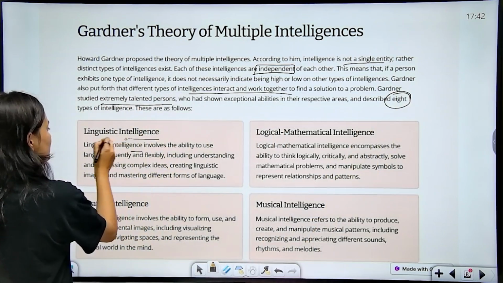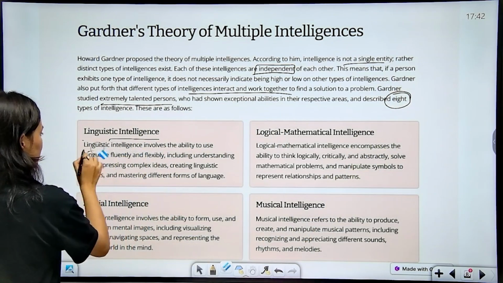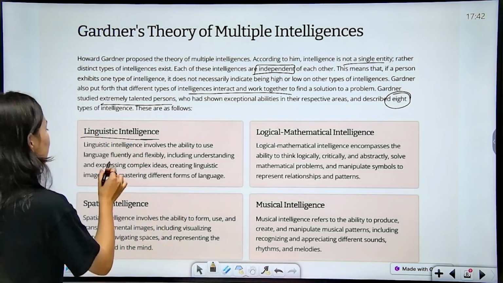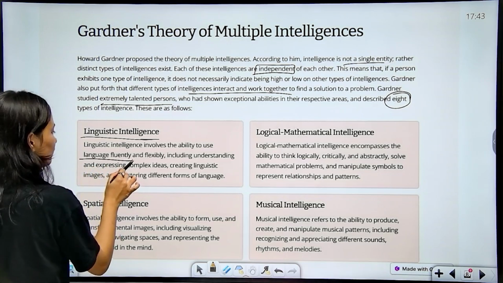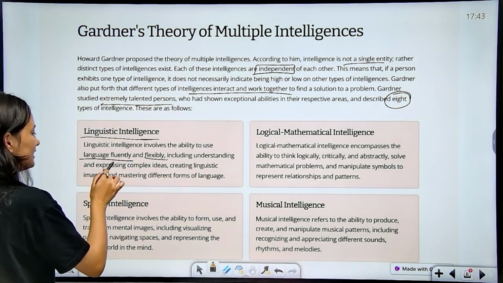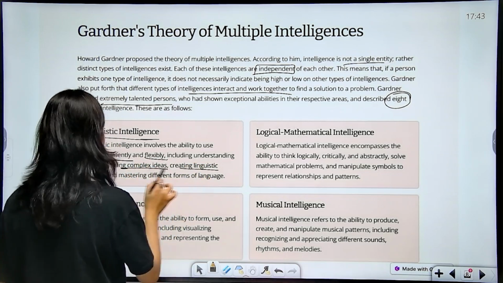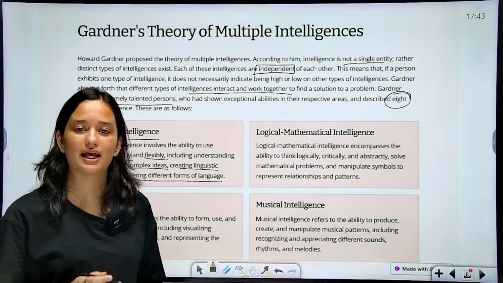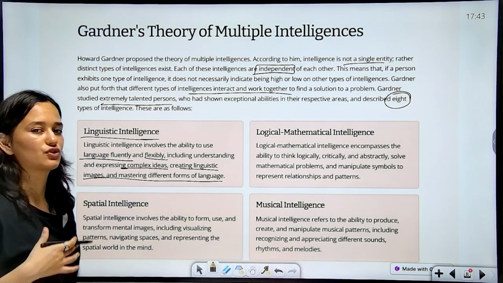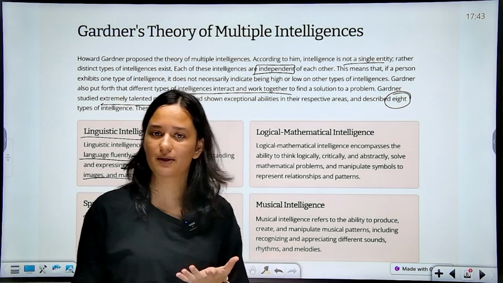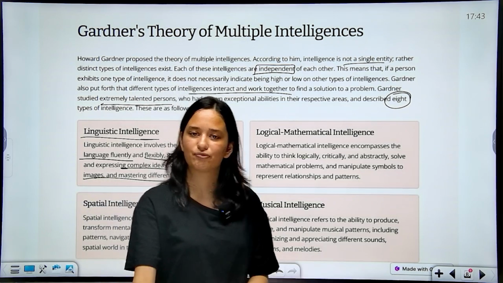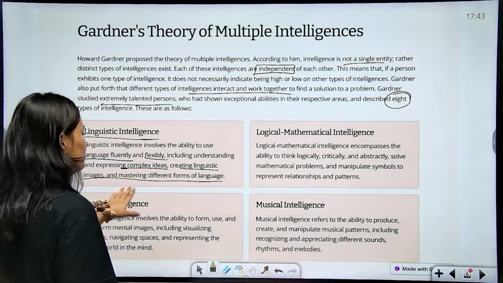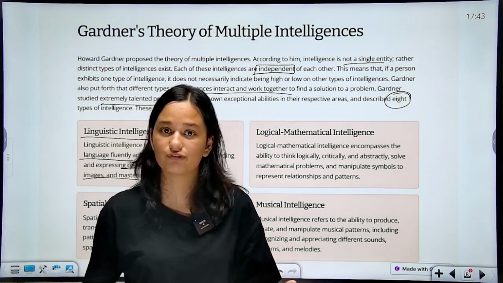First is linguistic intelligence. As you can understand from the word, linguistic means language. Linguistic intelligence involves the ability to use language fluently and flexibly, including understanding and expressing complex ideas, creating linguistic images and mastering different forms of language. Linguistic ability is basically your mastery of language, how well you are able to understand language, how creatively you are able to use language. We can take the example of poets and writers. Complex ideas, creating linguistic images, and how you're able to express yourself verbally.